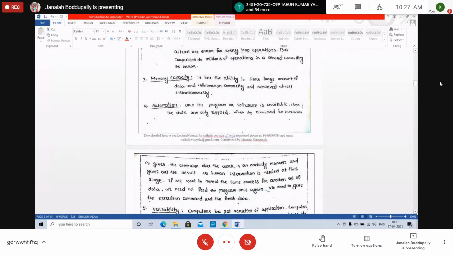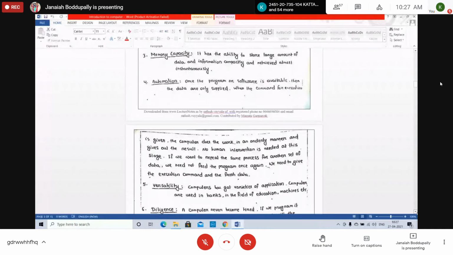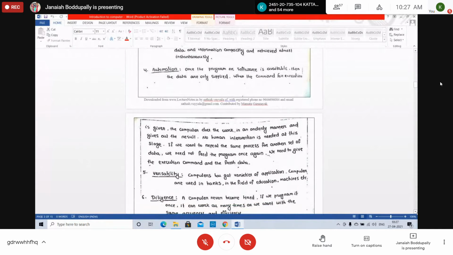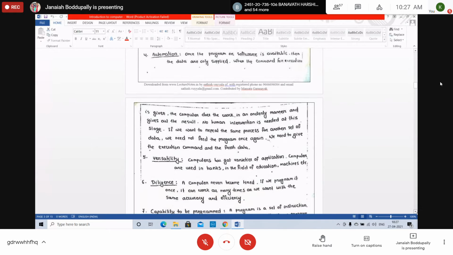Automation. The fourth one is automation. Once the program or software is available, then only the data is supplied when the command for execution is given. We give some commands and we get automation. The computer works in an orderly manner and gives the result. No human interaction is needed at this stage.